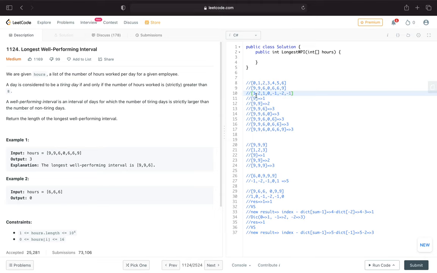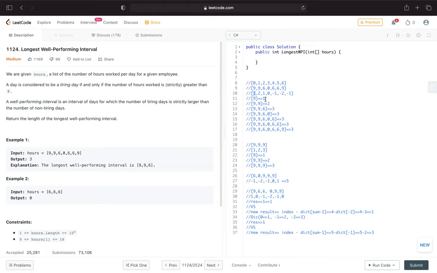So whenever the sum value is greater than 0, we will increase our index value, and we will take that as our result. Now 9: the sum value is greater than 0, so I increase the index.